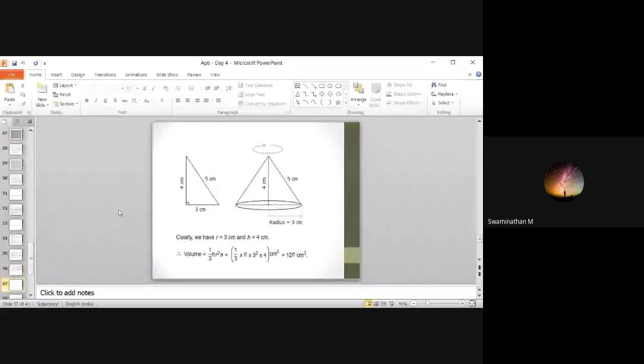So 3 centimeter, 4 centimeter, 5 centimeter. This is your triangle. You have to rotate it. So the radius of the cone is 3 centimeter. Height will be 4 centimeter. So volume is 1 by 3 pi r square h.